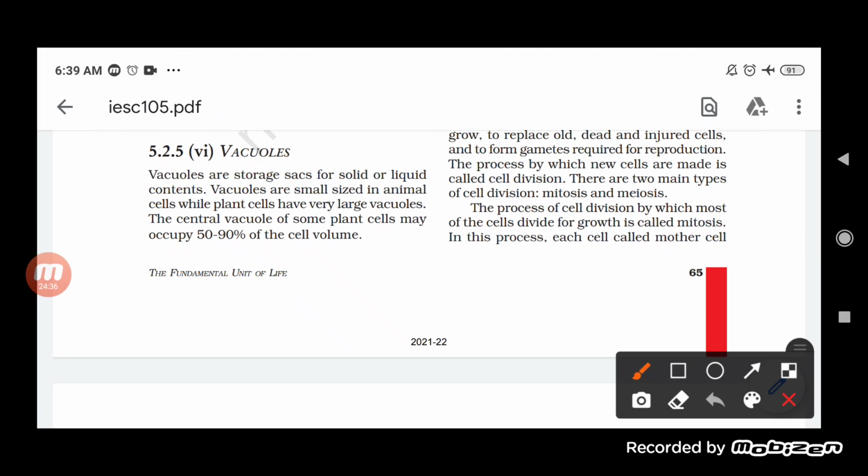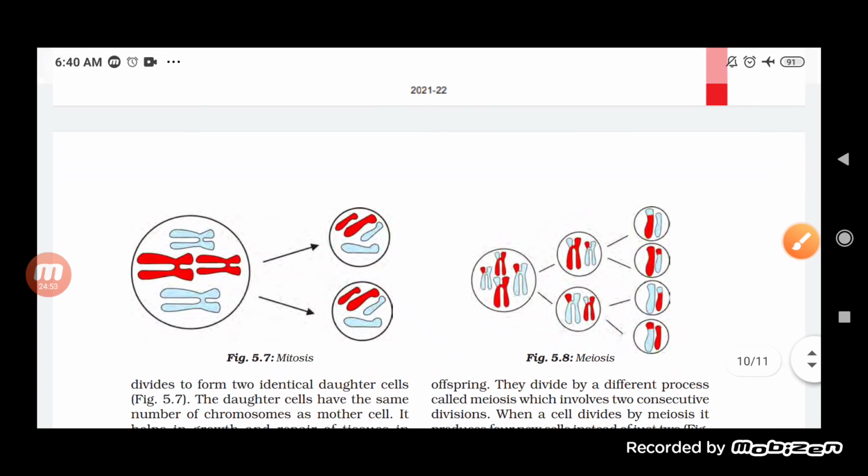What is mitosis? The process of cell division by which most of the cells divide for growth is called mitosis. In the case of mitosis, the cell basically divides into two. And in the case of meiosis, it basically divides into four.